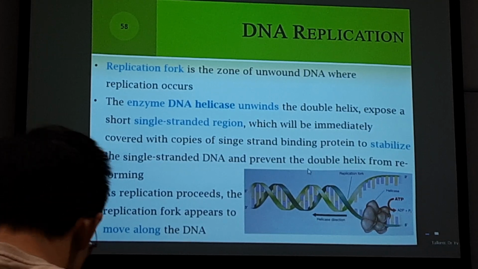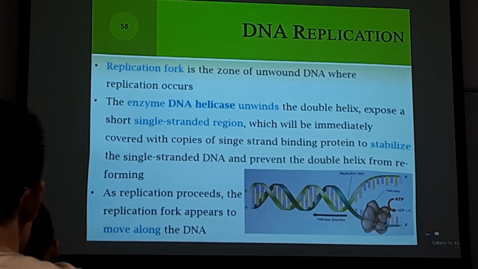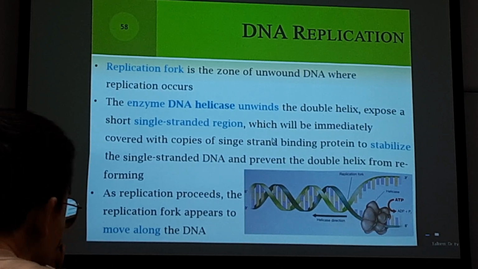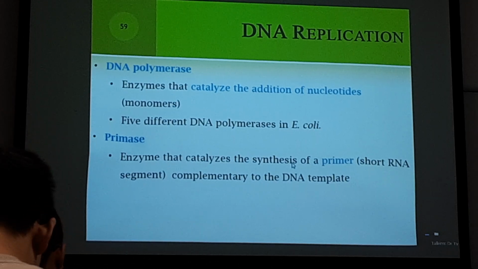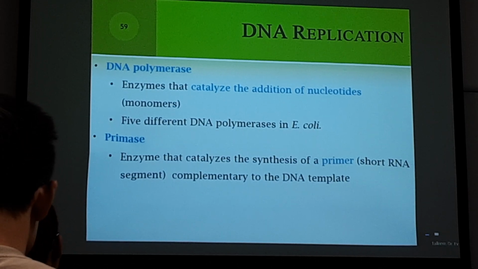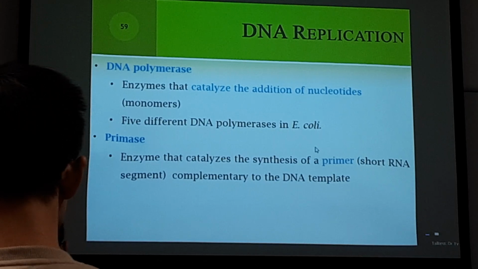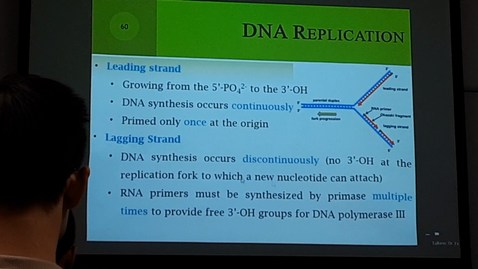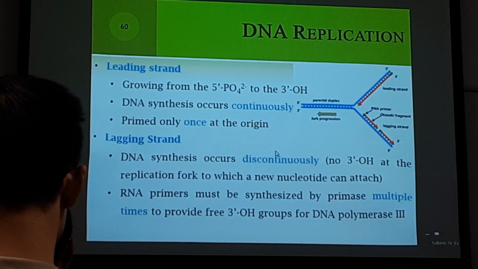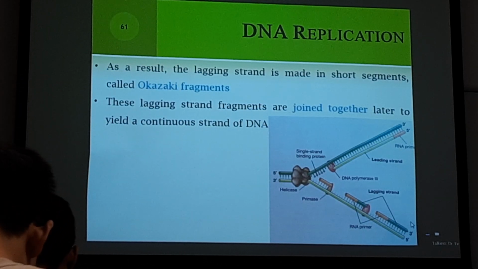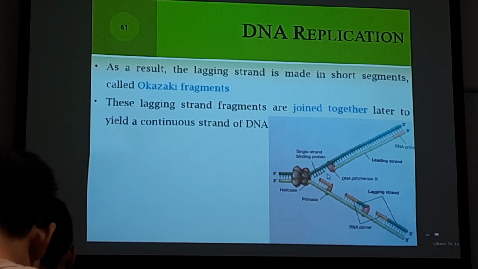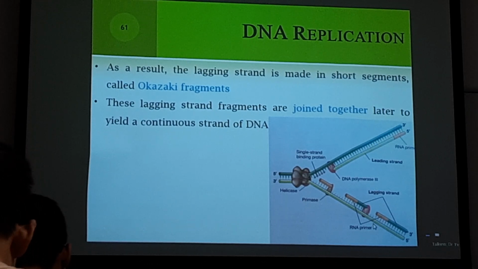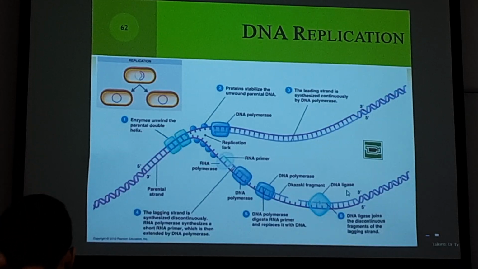Then the steps and the enzymes involved. Basically there are enzymes involved in all the important steps. Some key enzymes: helicase is used to unwind the DNA, and then there is a polymerase to add the nucleotides. You have to be familiar with the key enzymes involved in each step. We have quizzed about the leading strand and lagging strand, I think, so it has been covered before. The Okazaki fragments: why can one strand be made continuously, but the other has to stop and start again and stop, and then be linked up together? That is the reason, and we have quizzed you about that.